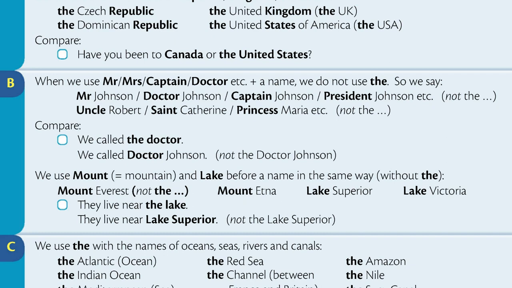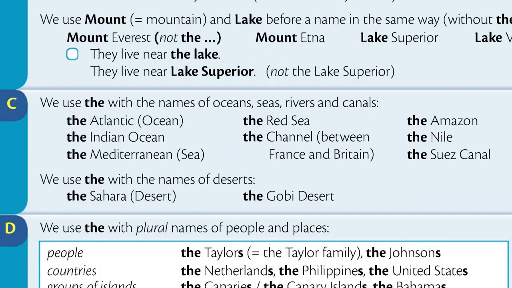They live near the lake. They live near Lake Superior. Section C. We use the with the names of oceans, seas, rivers, and canals: the Atlantic, the Red Sea, the Amazon, the Indian Ocean, the Channel, the Nile, the Mediterranean, the Suez Canal. We use the with the names of deserts: the Sahara, the Gobi Desert.